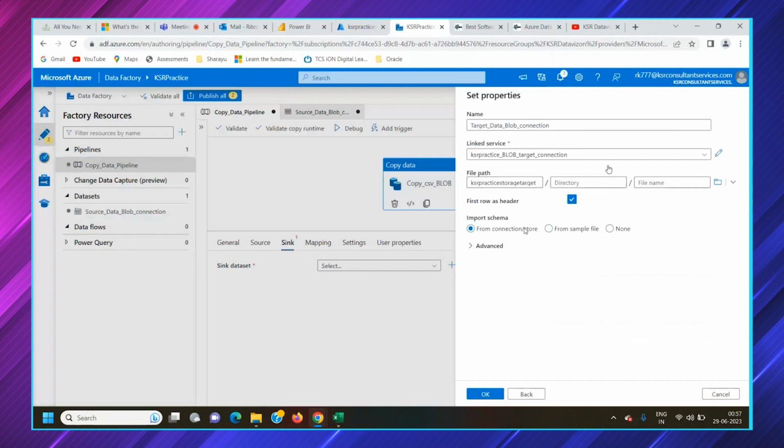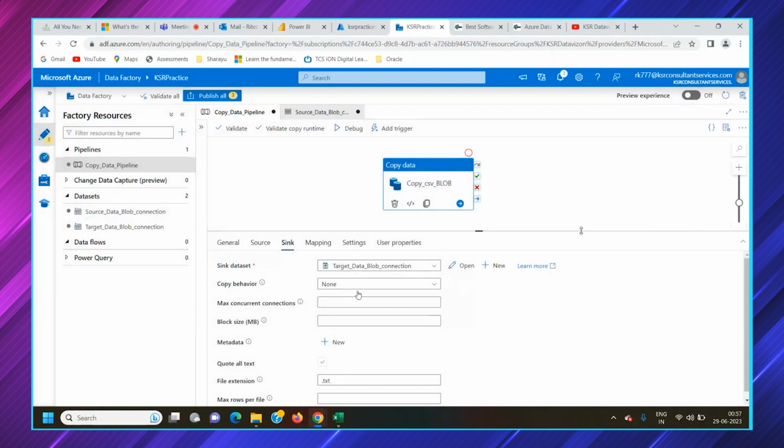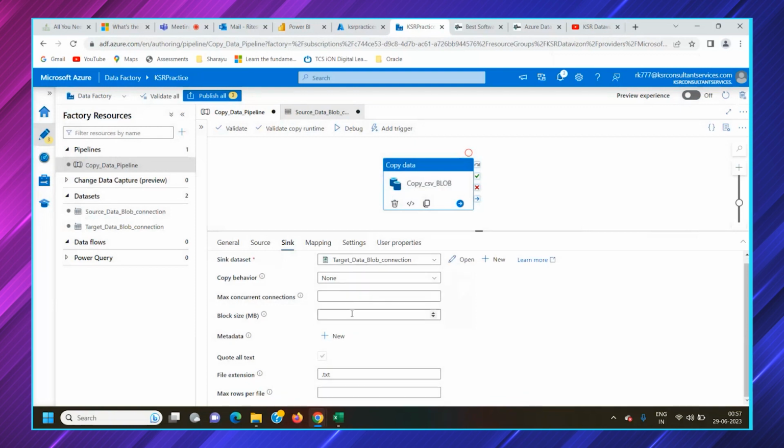You only have to select the folder. Same import schema would be from connection store. Click on OK. So this is done. There are multiple options available here. You can limit that CSV file. You can limit the rows per file. But as of now, it's a kind of normal file. We won't do any changing.